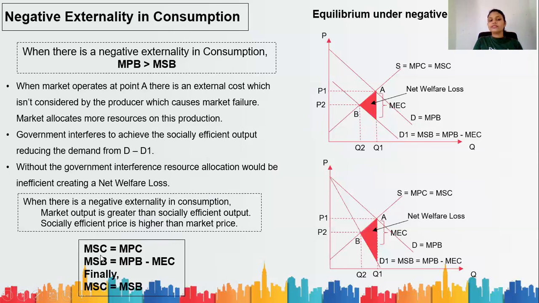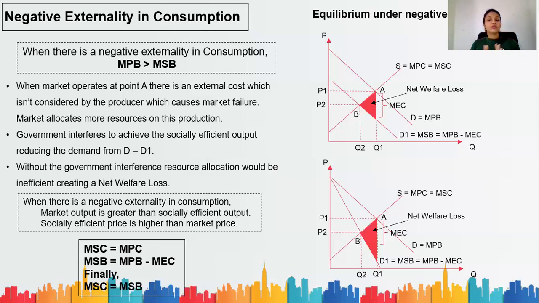Marginal social cost equals marginal private cost. That has no issues. And marginal social benefit equals marginal private benefit minus marginal external cost, or you can say marginal private benefit plus negative marginal external benefit. Finally, marginal social cost will equal marginal social benefit.